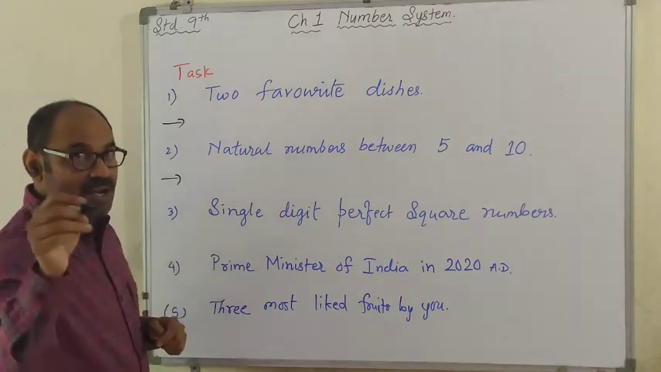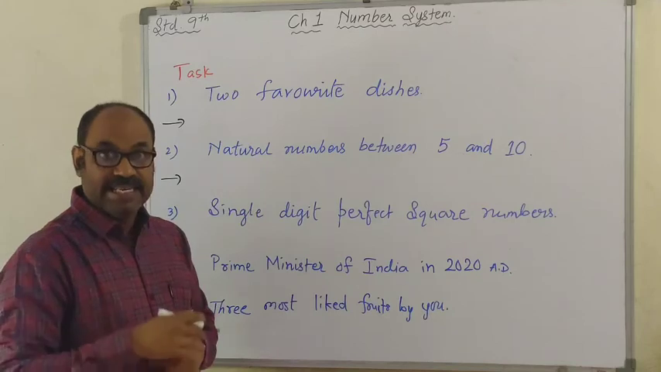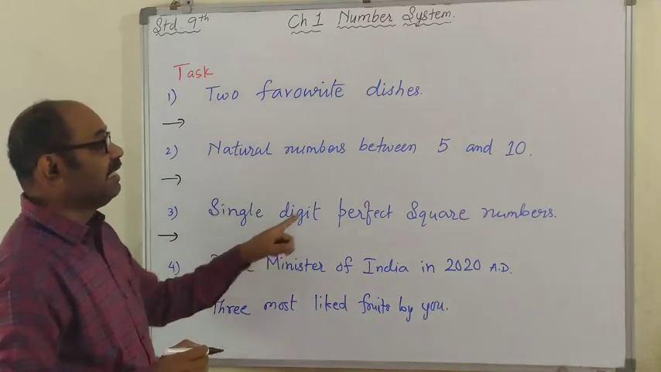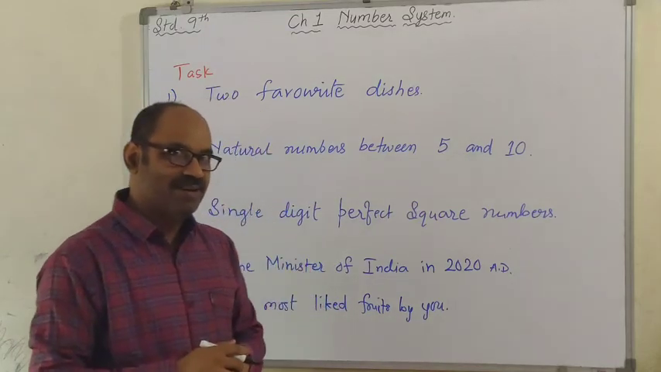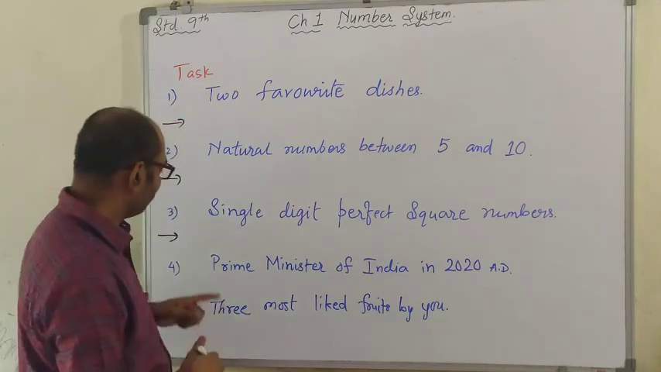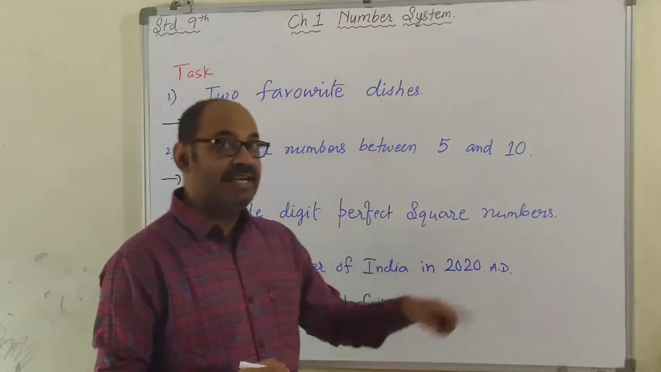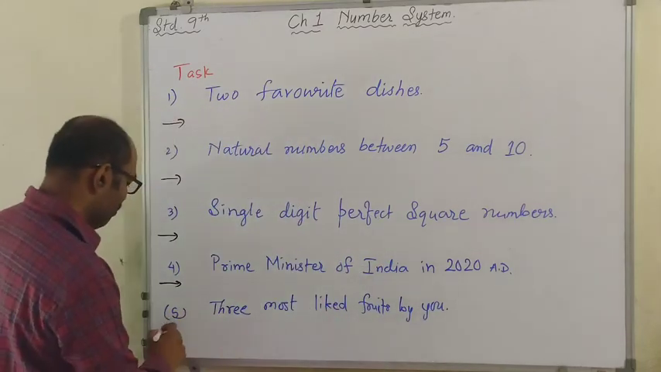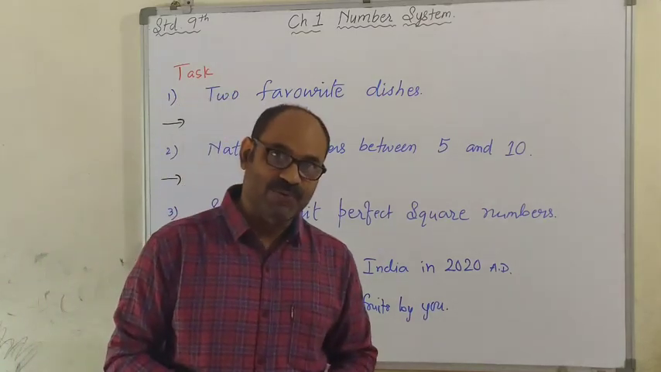Second, in your book, you write down natural numbers between 5 and 10. That is the second task I have given you. Third, single digit perfect square numbers. Do you remember what perfect square numbers are? Number 4, Prime Minister of India in 2020 AD. And number 5, 3 most liked fruits by you.